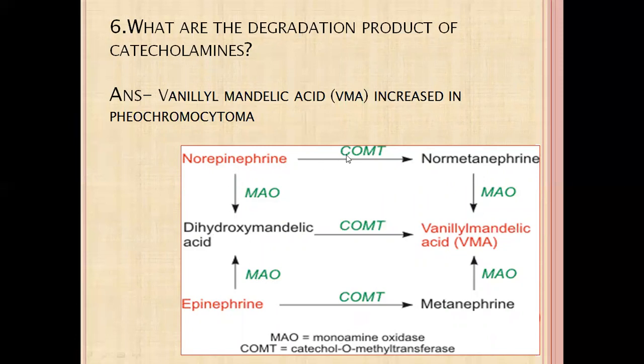With the help of the enzyme COMT, they are converted to normetanephrine and metanephrine respectively. Finally, with the help of MAO again, they are converted into vanillylmandelic acid, VMA. That is the end product of catecholamine metabolism, and VMA is increased in pheochromocytoma, which is a tumor of the adrenal medulla.